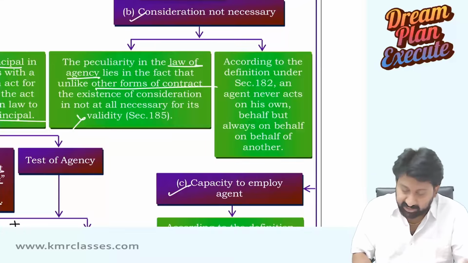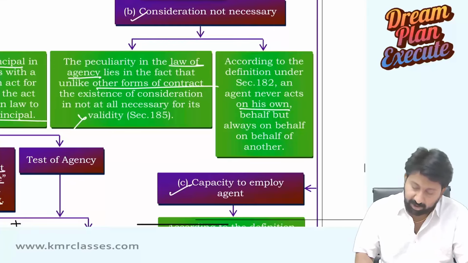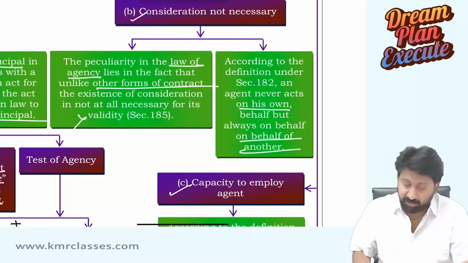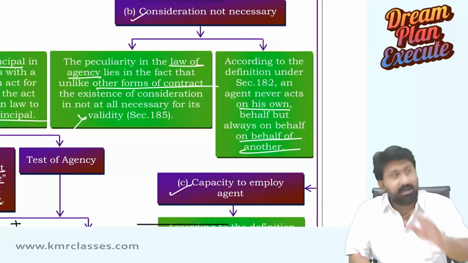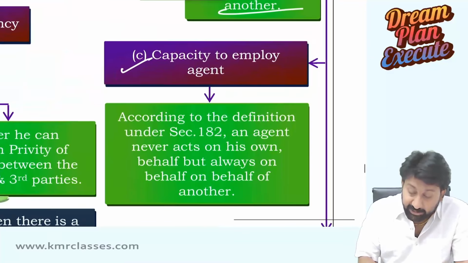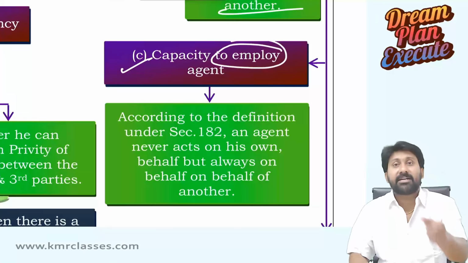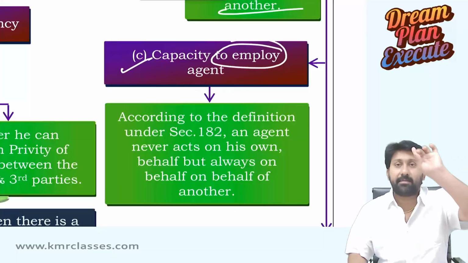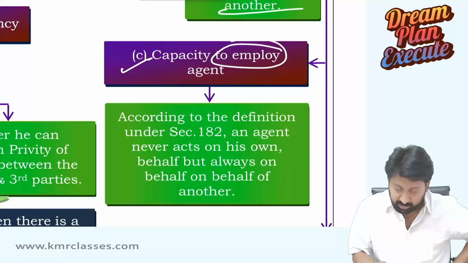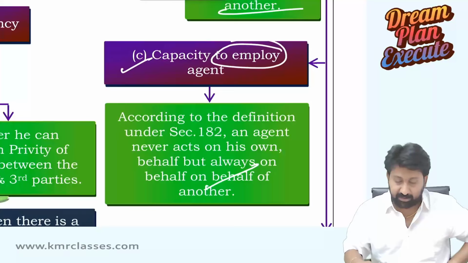According to the definition, an agent never acts on his own behalf, but always works on behalf of another. Even then, he may not charge consideration. Next, capacity to employ an agent. Who can employ an agent? The principal. That principal should be a major, of sound mind, everything. So an agent never acts for his own, but on behalf of the principal.